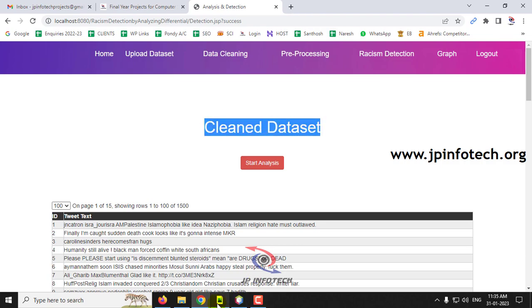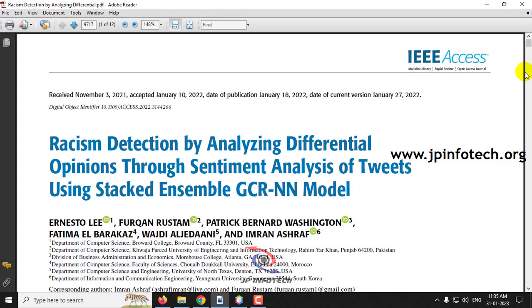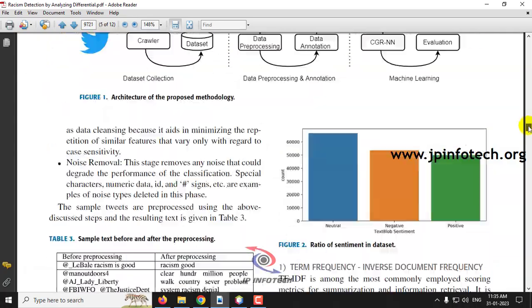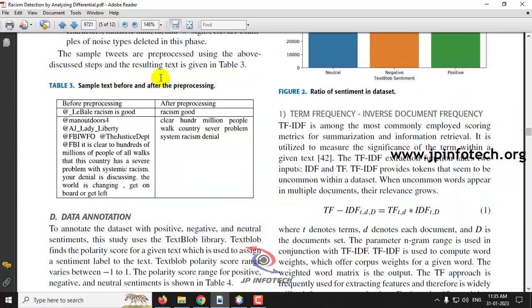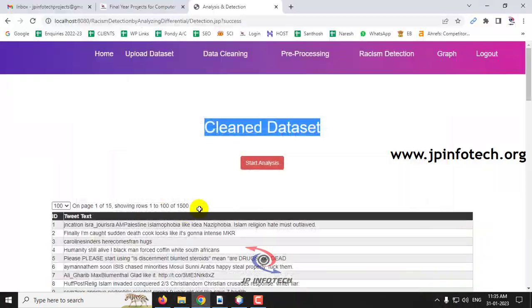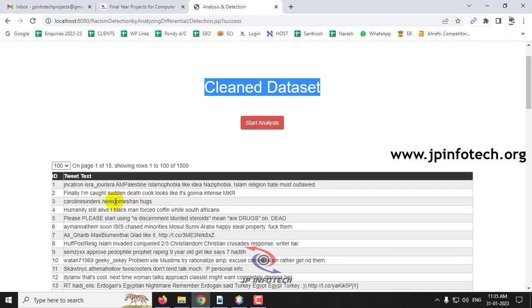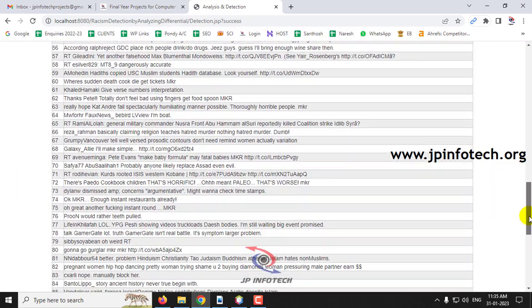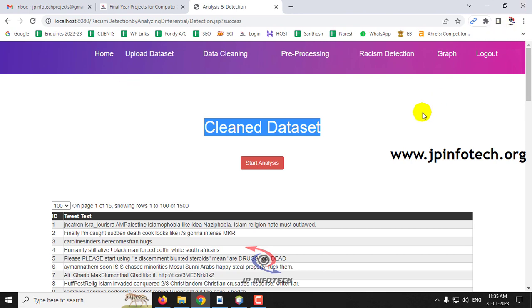As mentioned in the base paper, here we have shown the before pre-processing and after pre-processing. Up to this step we have completed. Now you can see the cleaned dataset. And now the important part, that is the classification using sentiment analysis. Just click this start analysis.